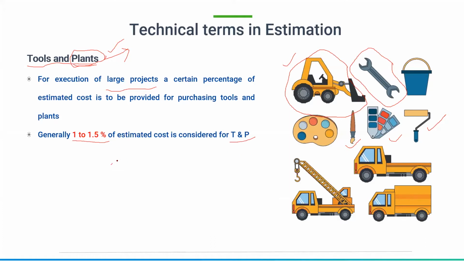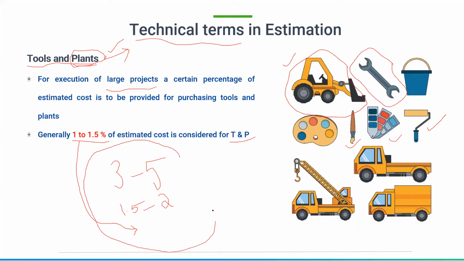So initially it is 3 to 5% for contingencies, 1.5 to 2% for work charge establishments, and here it is 1 to 1.5%. So these 3 expenses are additional. These are some technical terms which we need to add at the end of your estimation, so that the total cost must contain these 3 things. Okay, if it is a large project, we can include this, or else we can also include this, no problem as of now. Okay, so these are some of the technical terms.